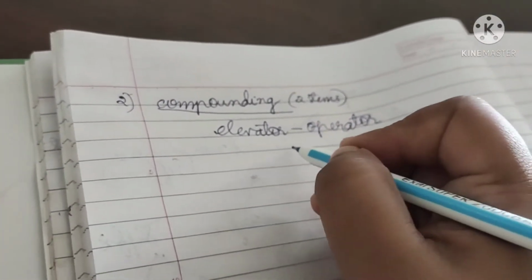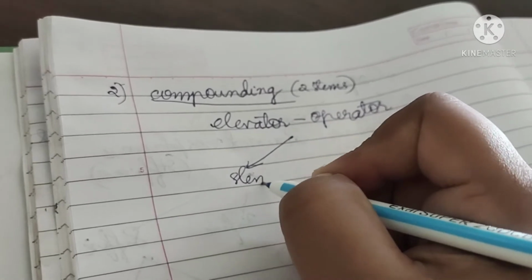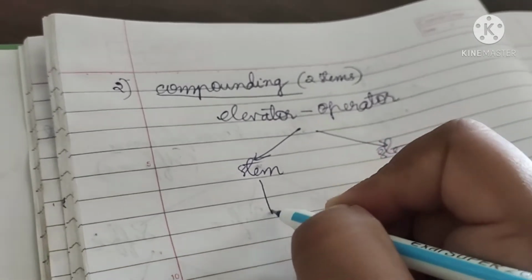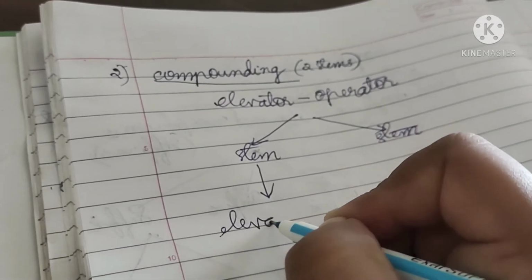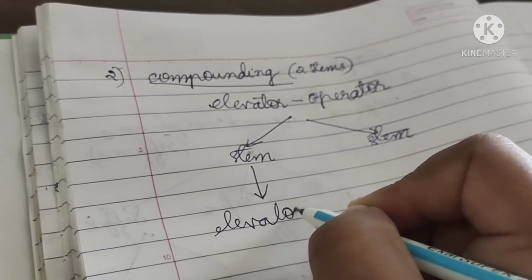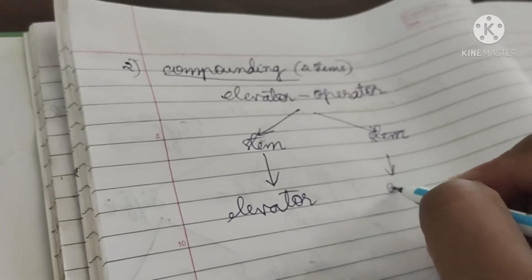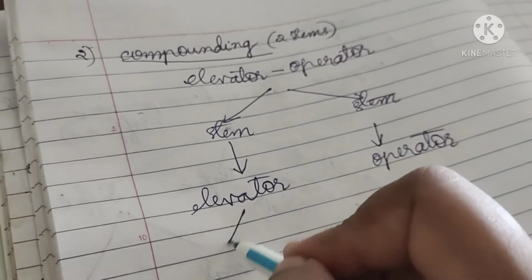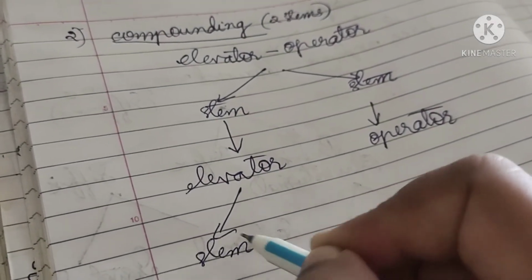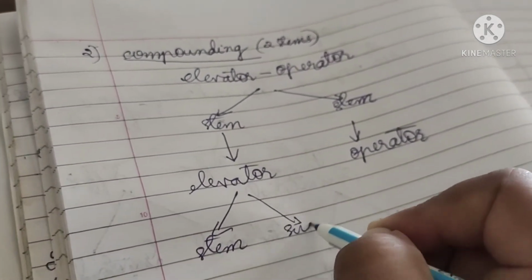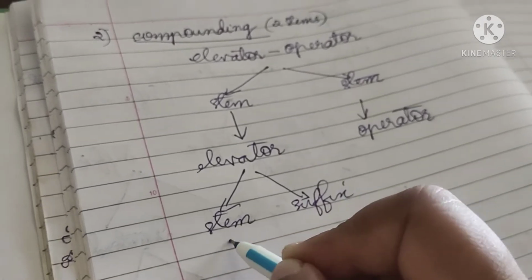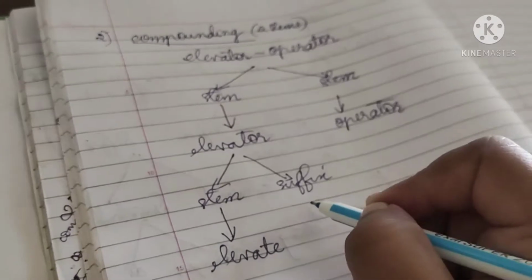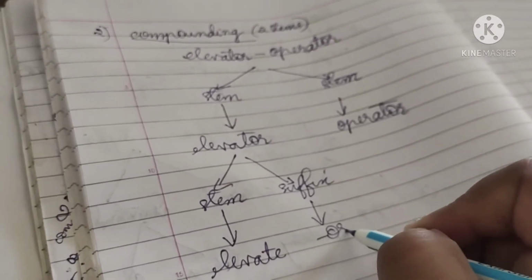Elevator operator. So here we have two stems: one is elevator, one is operator. Elevator can again be divided into stem and suffix. The stem is elevate and the suffix is or.